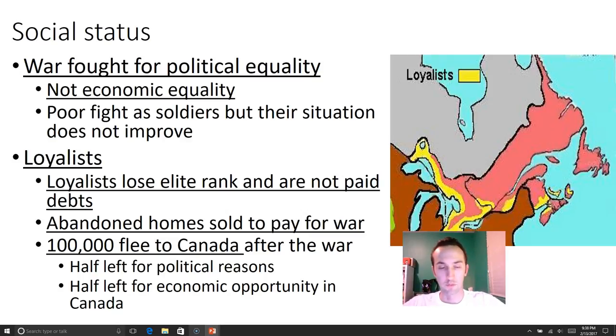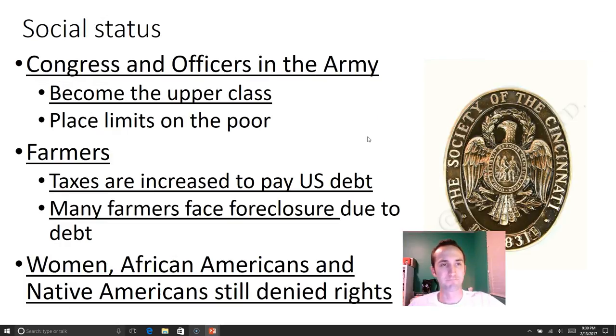100,000 of these Loyalists are going to run away to Canada after the war. And so largely they're going to move into these yellow areas and basically form the Canadian population. Half of them were leaving for political reasons, in that they lost their political jobs. They might have those political opportunities in Canada, where they're still part of the empire. And half left for economic opportunity, in that they're not going to be able to trade with these Patriots remembering what happened, or their businesses were destroyed, their homes were sold off to pay off American debts. So the Loyalists did not get a very good deal in this case.